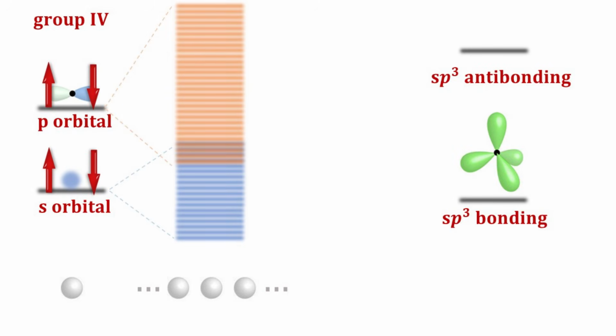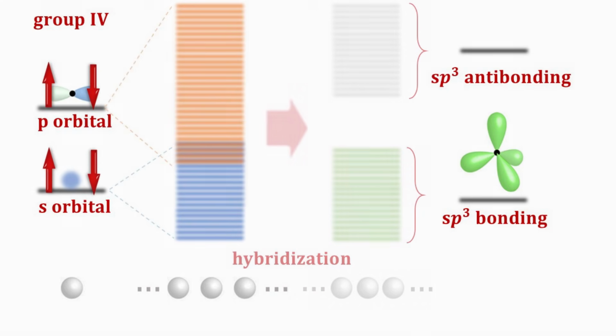For each bonding orbital, there is a counterpart sp3 anti-bonding orbital at higher energy. These 4 sp3 bonding orbitals are occupied, while the 4 sp3 anti-bonding orbitals are empty. The sp3 hybridization thus leads to a completely filled sp3 bonding band and a completely empty sp3 antibonding band.